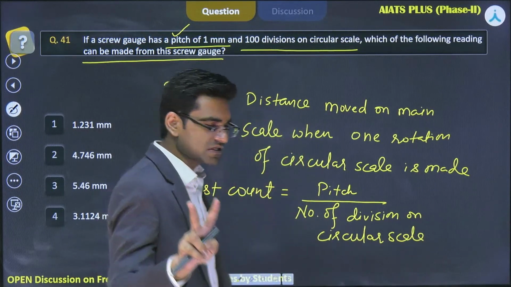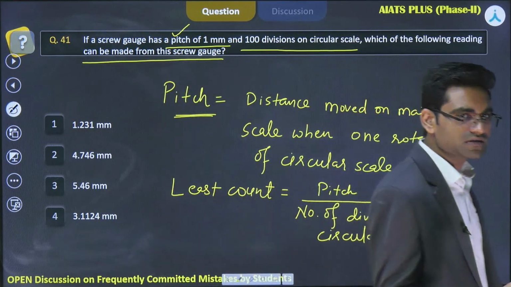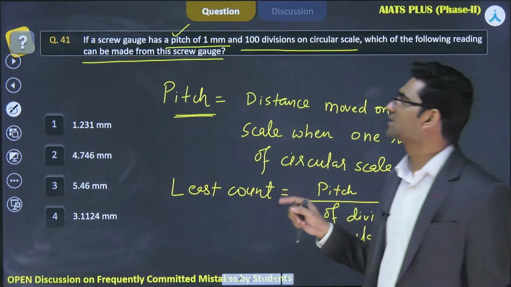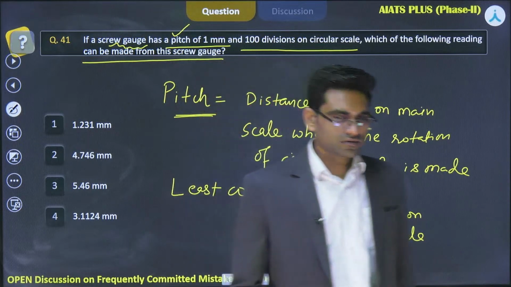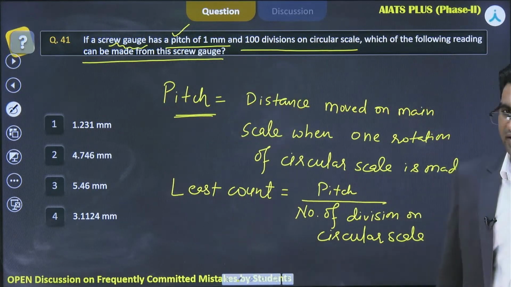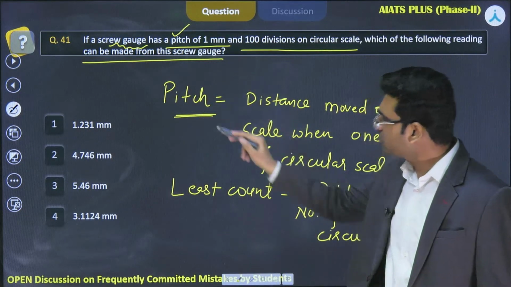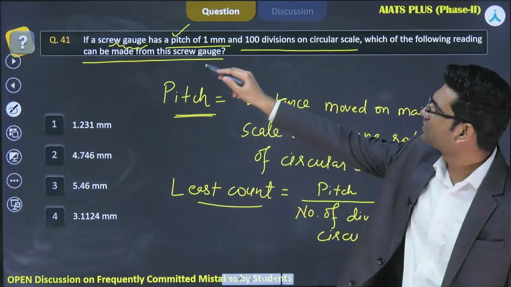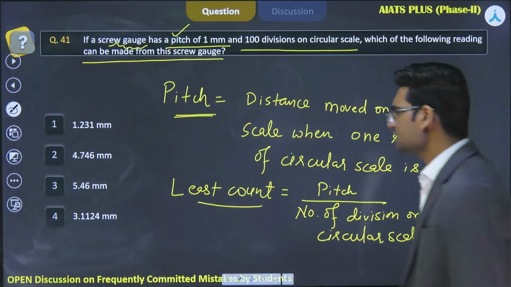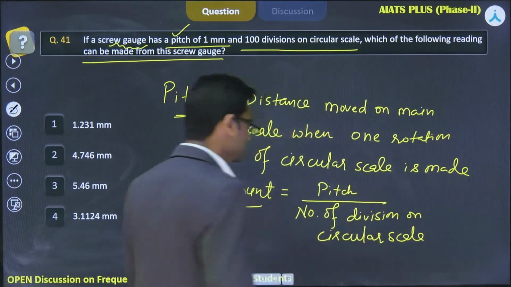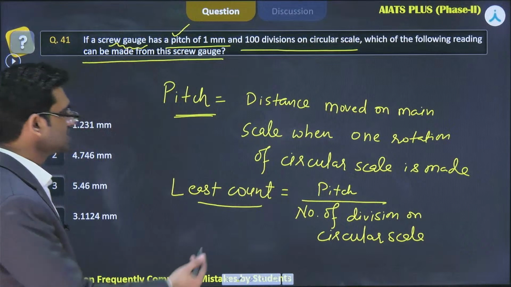There are two devices in your syllabus. One is the vernier caliper, and the other one is the screw gauge. The formulas to find the least count of the two are different. The formula to find the least count of this screw gauge is pitch divided by the number of divisions on the circular scale. Very easy. You can find the least count. But why are we finding the least count here?